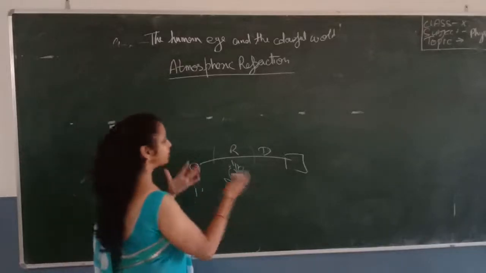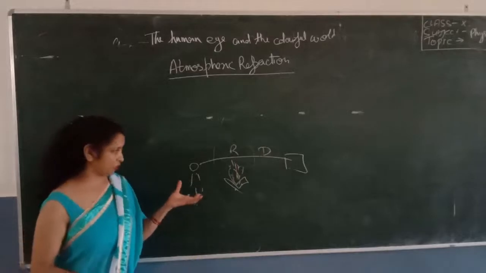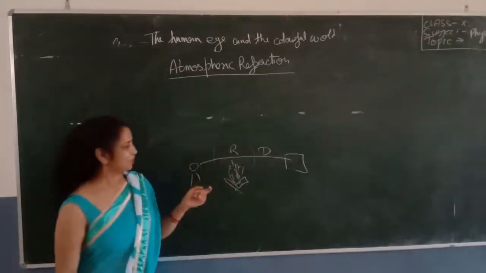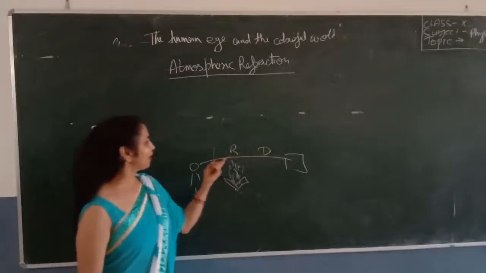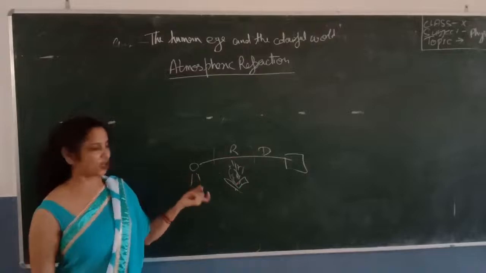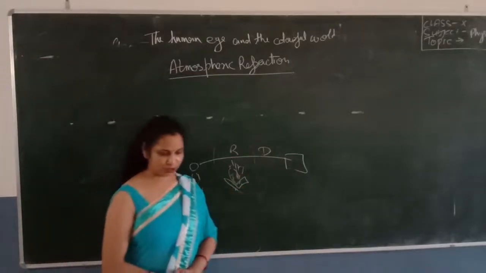So due to this atmospheric refraction, which is caused by the atmosphere, we can't see the atmosphere with the air. Due to this refraction of the light, the object appears to flicker. So this is one question.